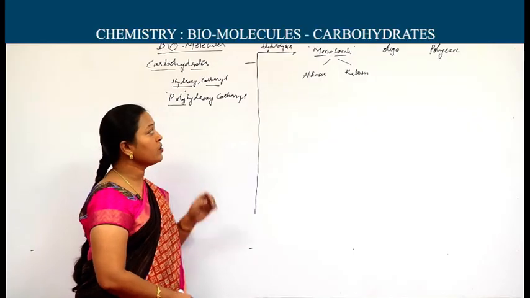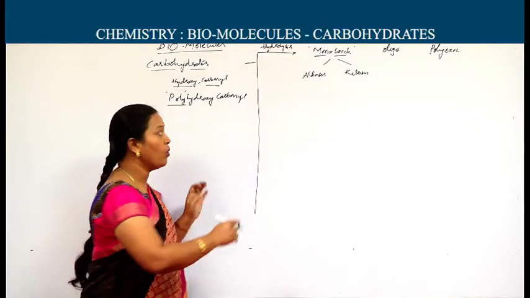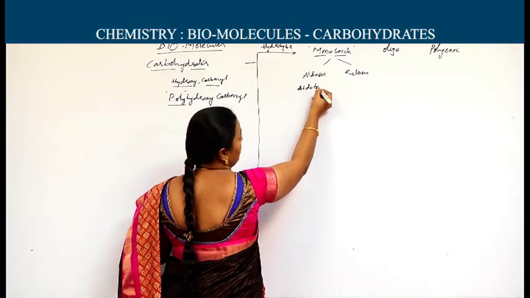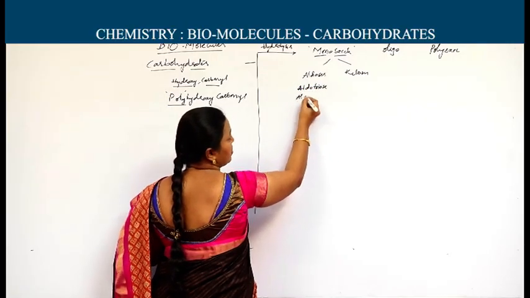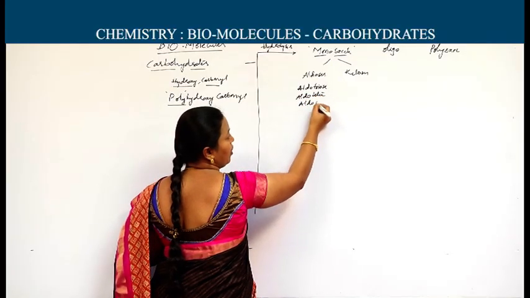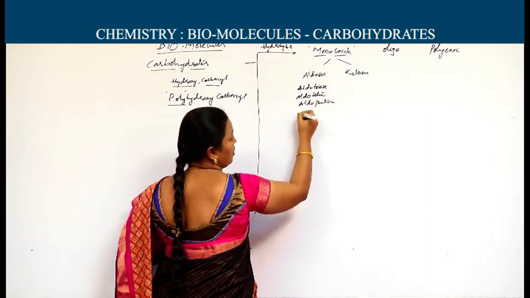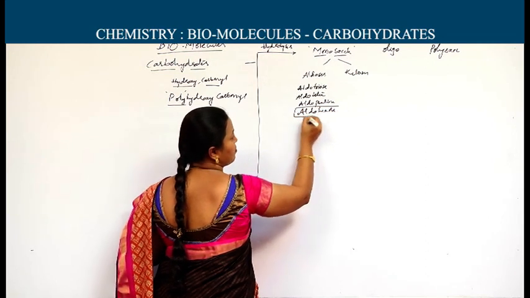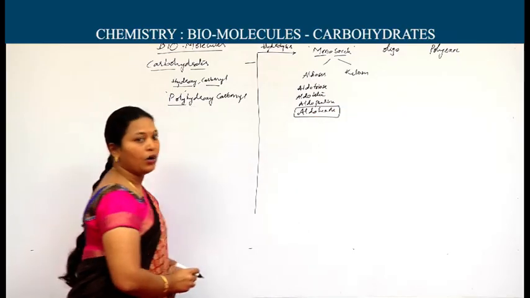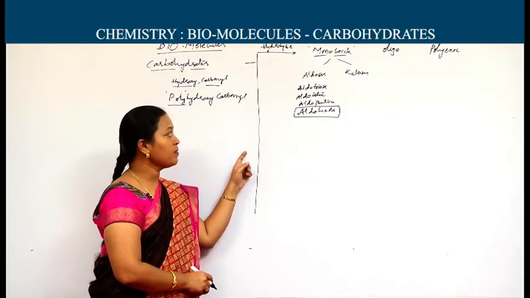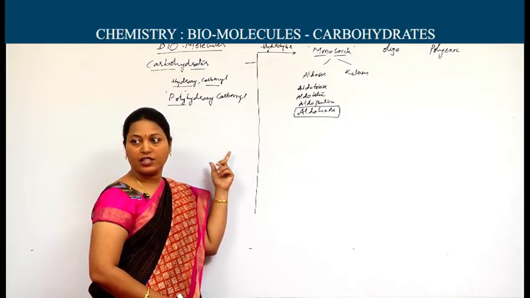In turn, based on the number of carbon atoms, aldoses are aldotriose, aldotetrose, aldopentose and aldohexose. Here our main topic comes, glucose, which comes under aldohexose. Glucose is nothing but aldohexose. It contains 6 carbon atoms and aldehyde as the principal functional group.